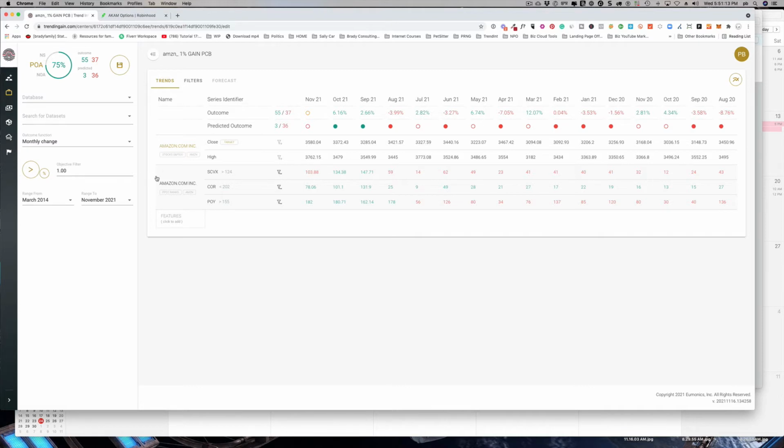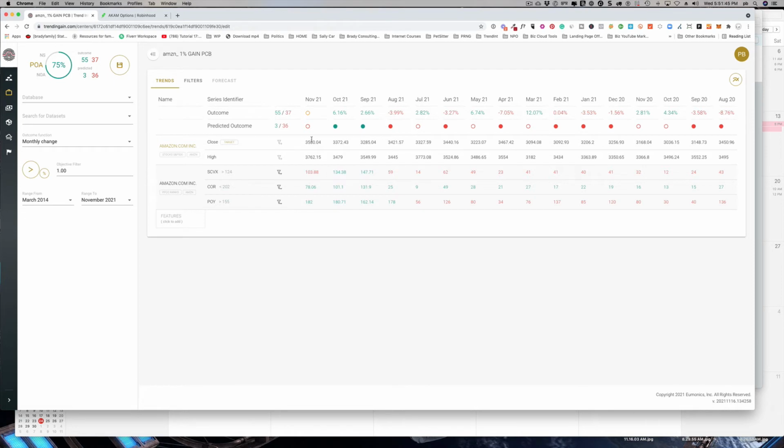Again, using a lot of the same things we saw for Akamai. We're going to go up top here, and we're going to start looking for false positives, starting with the software call option volatility index. And if that doesn't give us what we're looking for, we'll continue on to the call option and put option filters here to see what we can learn there. But I'm going to go ahead and start with this one.